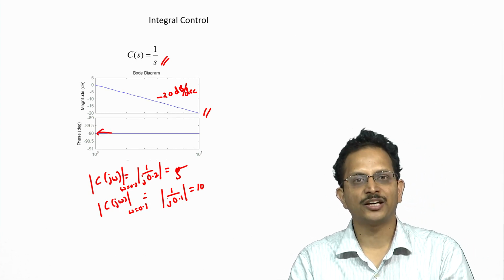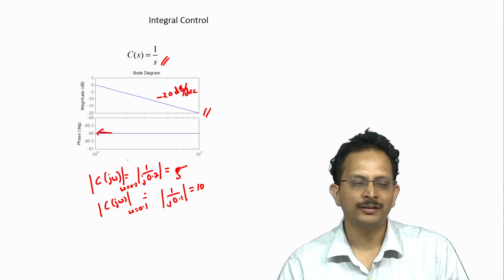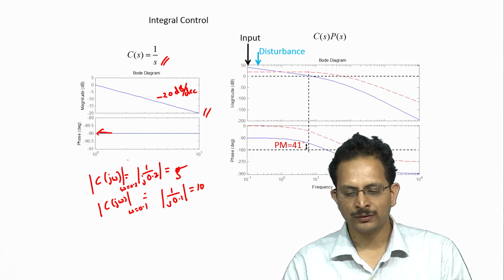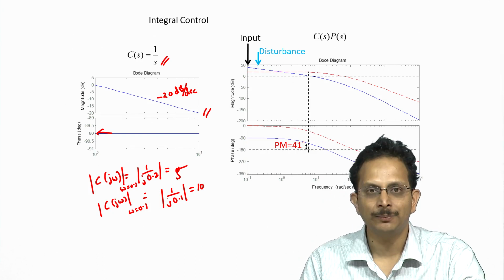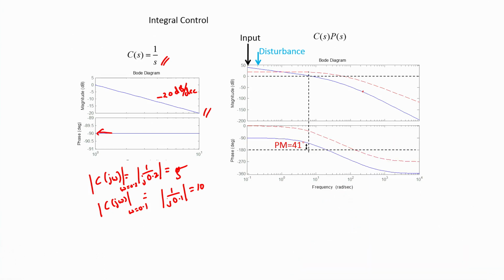If we were to cascade the controller with the plant, what we see is that the Bode plot of the open loop system looks as shown by the blue curve here. We see that the gain in the frequency range of 10 power minus 1 and 2 times 10 power minus 1, or 0.1 and 0.2 radians per second, has increased somewhat compared to that of the original plant.